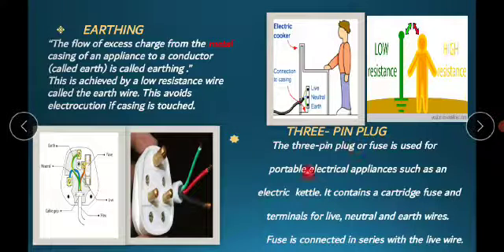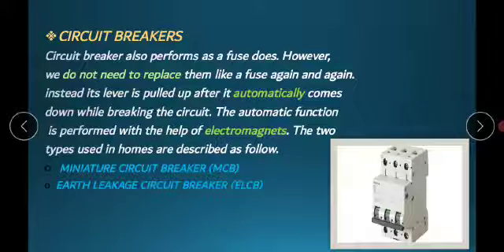Next is the 3-pin plug. This plug is also used for our safety. It also consists of the same live, neutral and earth wires and a fuse. The fuse that is used in the 3-pin plug is connected in series with the live wire. Here you can also see in this picture the 3 different types of wires: live, neutral and earth wires.